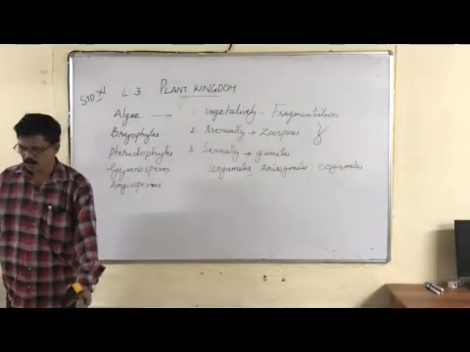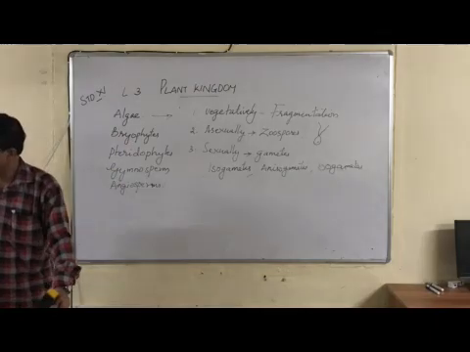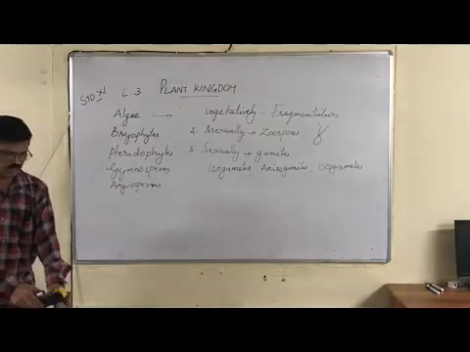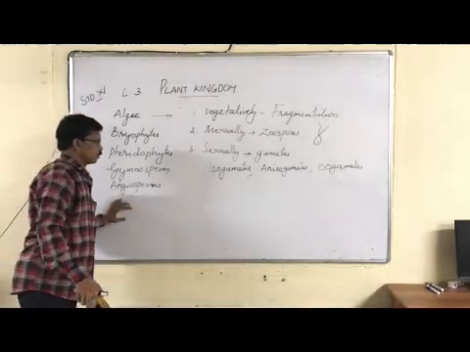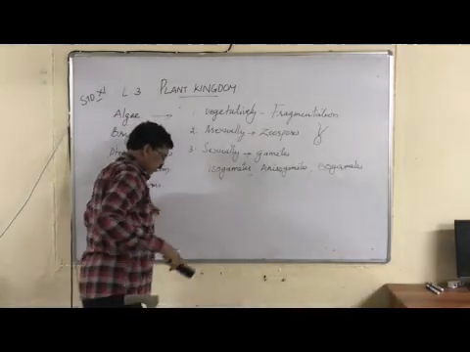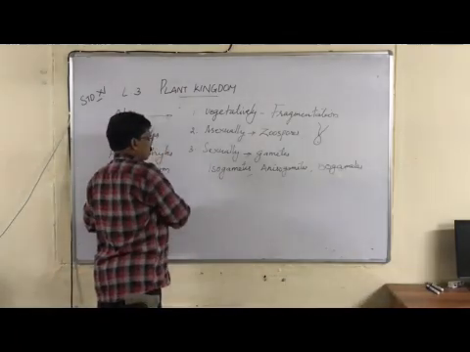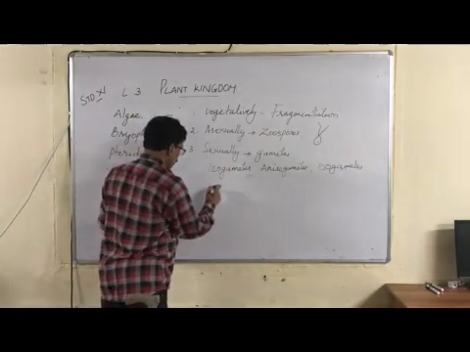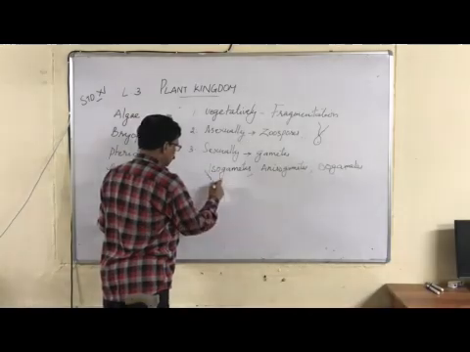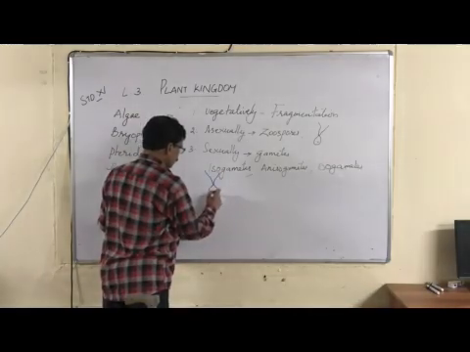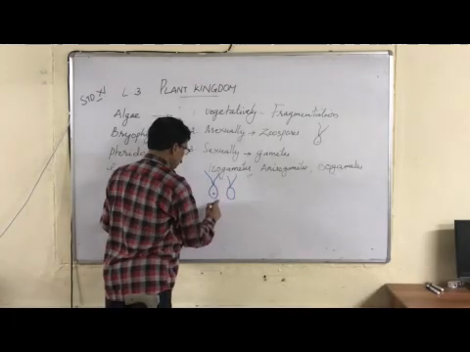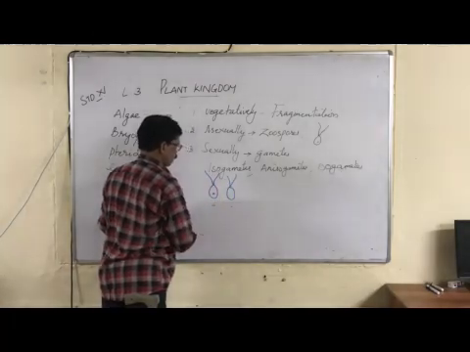Isogametes are gametes which are structurally similar. The fusing gametes are structurally similar. For example, in Chlamydomonas, you can see isogametes. The gametes appear single-celled, and these are the two gametes, male gamete and female gamete.